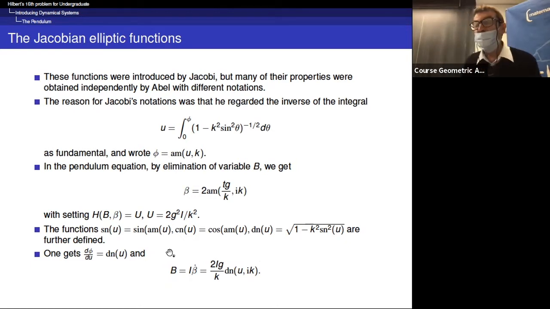So you have completely integrated the system in the sense that you can give explicit expressions of the solutions b and beta as functions of t and of the parameters using some simple functions, which are here elliptic functions.